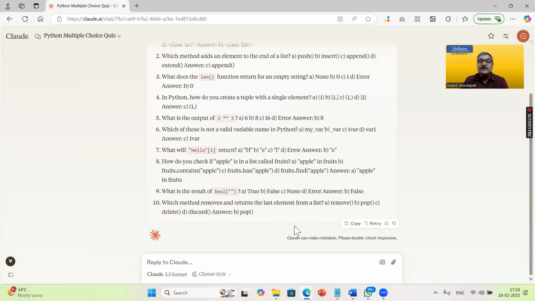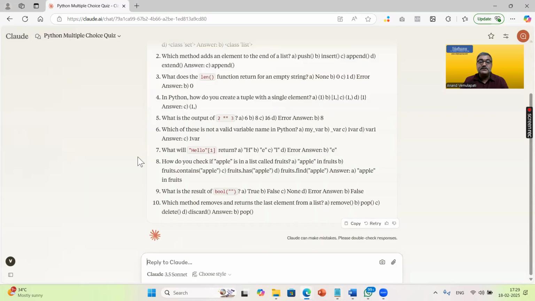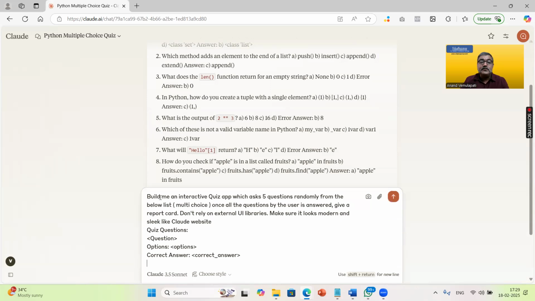Then the second step is building an interactive web application. I have another simple prompt here. So let me just copy and paste this prompt template here. I'm just going to say, okay, build me an interactive quiz app which asks 5 questions randomly, right? I want to take out of these 10 questions, only randomly 5 questions.